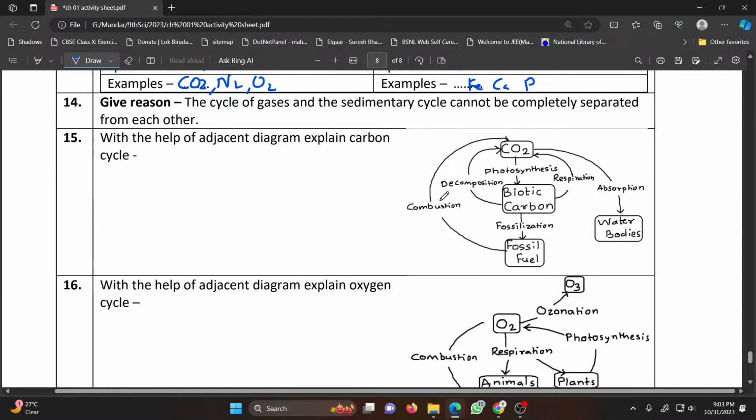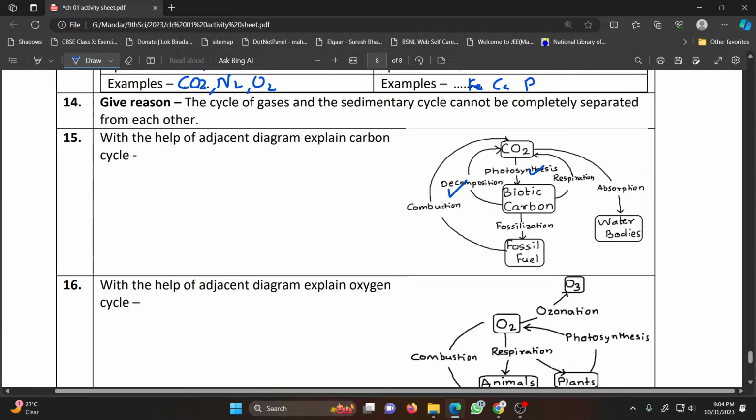Explain carbon cycle. The biotic carbon is obtained from carbon dioxide in the atmosphere by the process of photosynthesis. After the death of the organism, carbon dioxide is returned to the atmosphere through decomposition.